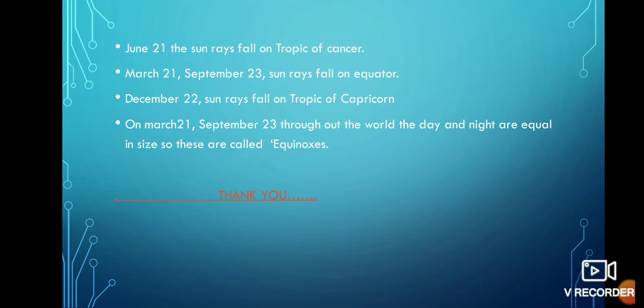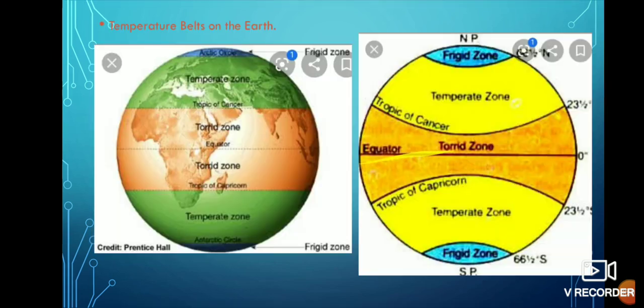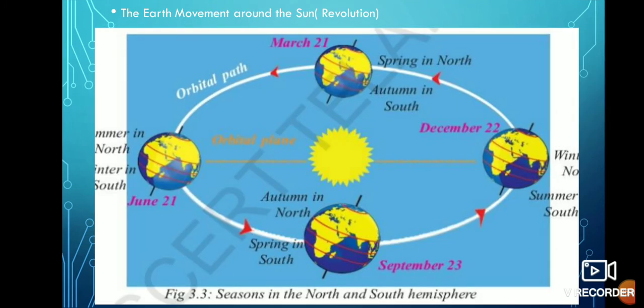What is the speciality of the sun rays falling on this particular day, June 21st, on the Tropic of Cancer? That's what we are able to find in the picture. On the equinox days we have equal day and equal night. So these are the 4 important factors which cause seasons on our earth.